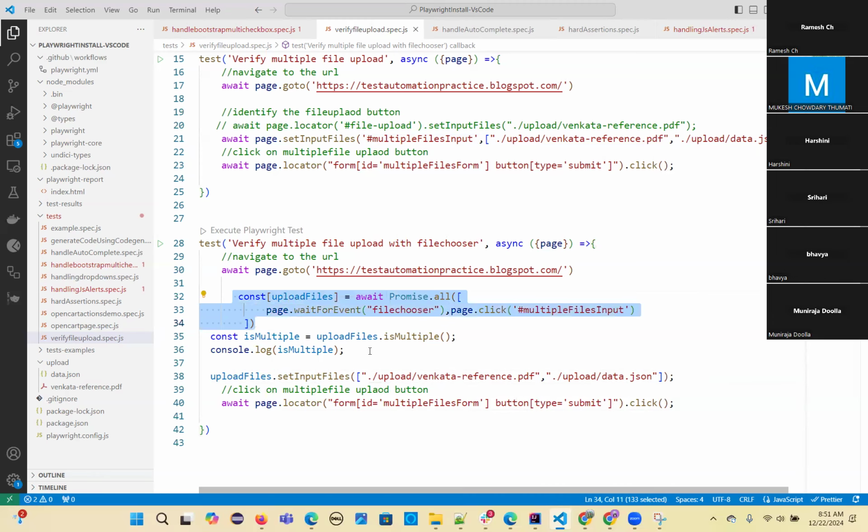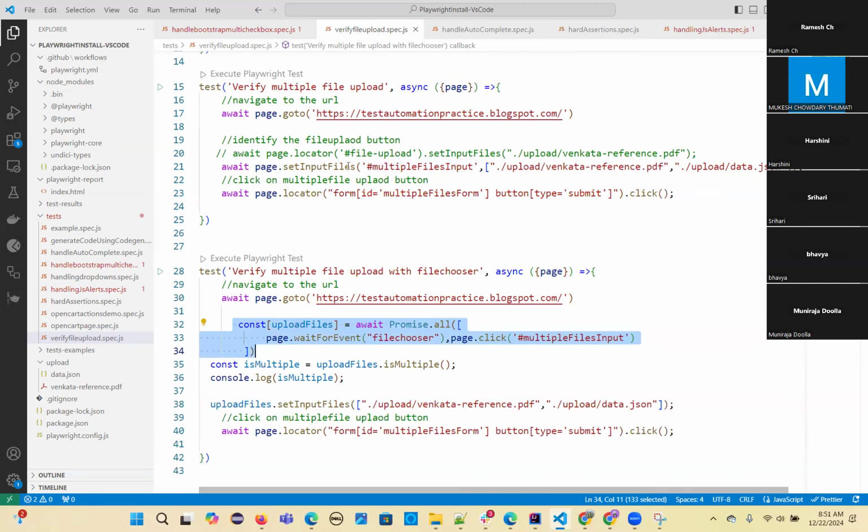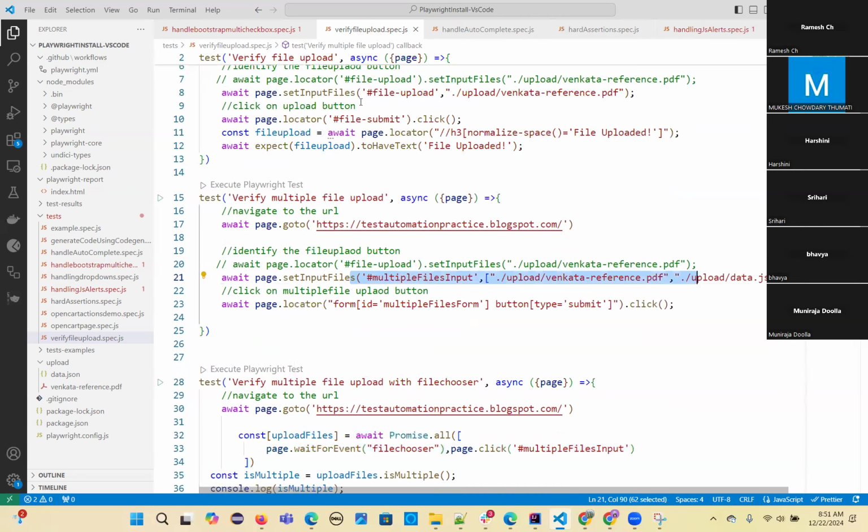So this is the approach if you want to click on choose file. If you don't want to click on choose file, the other approach is easy and straightforward. But make sure, if you don't have input tag type equal to file, this doesn't work out.